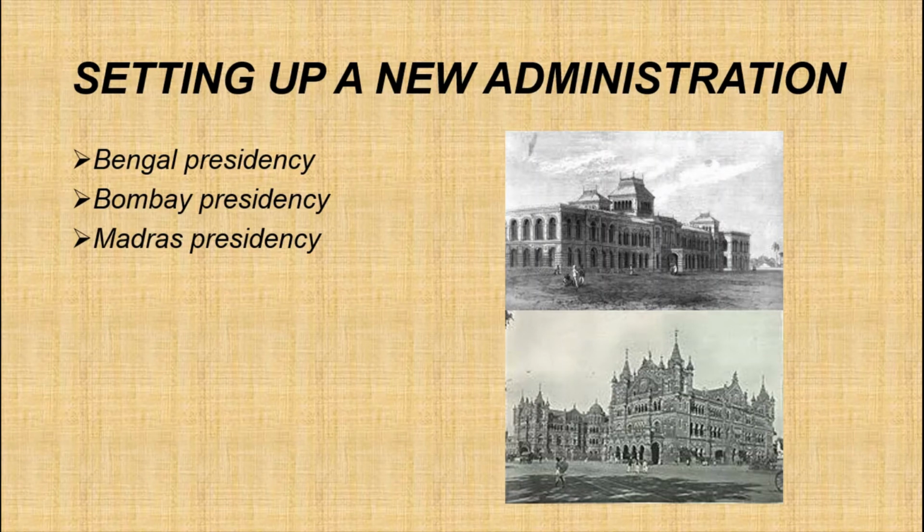They were Bengal Presidency, Bombay Presidency, and Madras Presidency. Okay. Actually, each presidency was ruled by a governor, and districts were ruled by the collectors. So, each presidency was ruled by a governor, and the districts were ruled by the collectors.